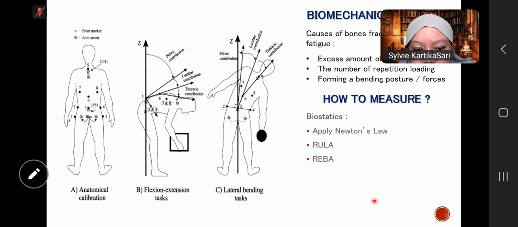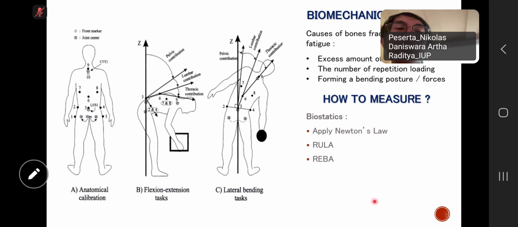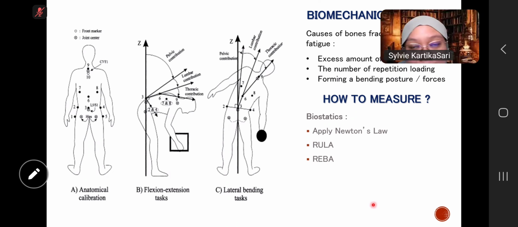I don't think so, Bu. Not yet. Okay. Or you can just search about RULA and REBA for a brief definition. And we can continue to study Newton's law in biomechanics.